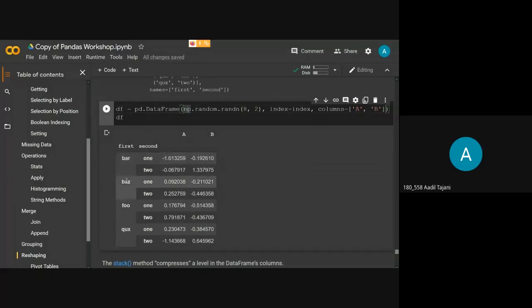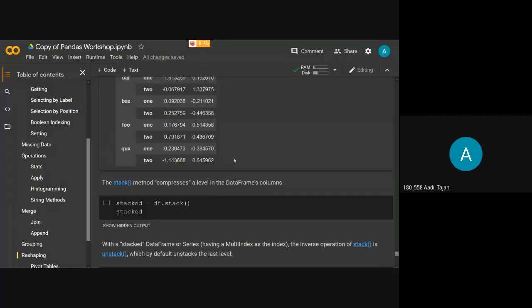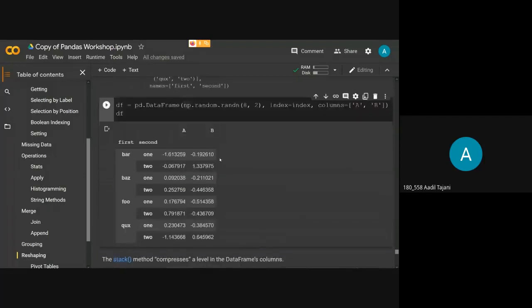As you can see here, in the first column, the index bar has two indexes, and from base 1 you get this value, and from base 2 you get this value. So this is a helpful way of representing your data when you want to see your data in this manner with multiple indexes.